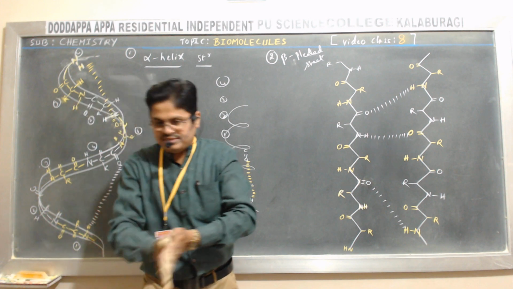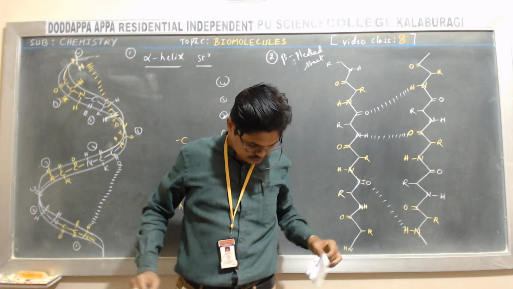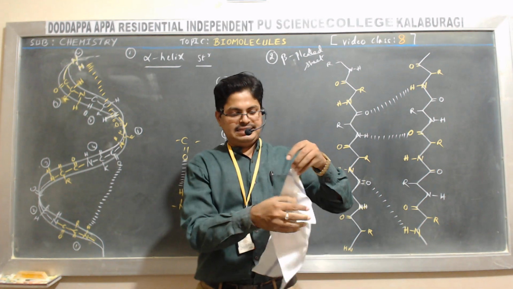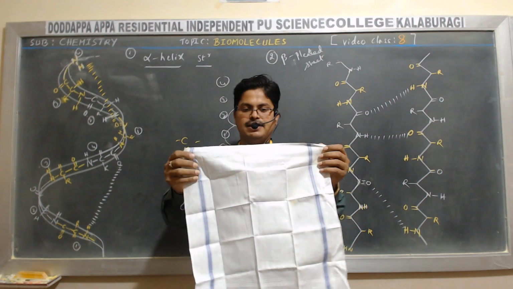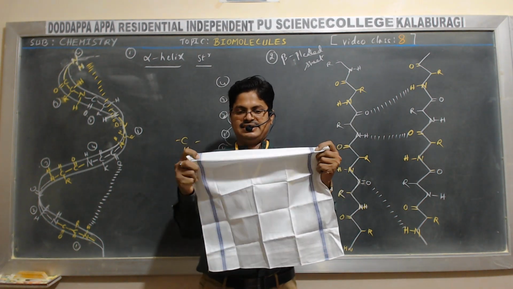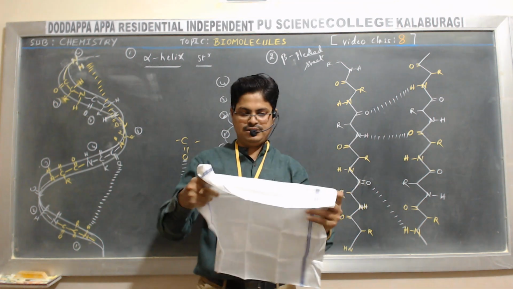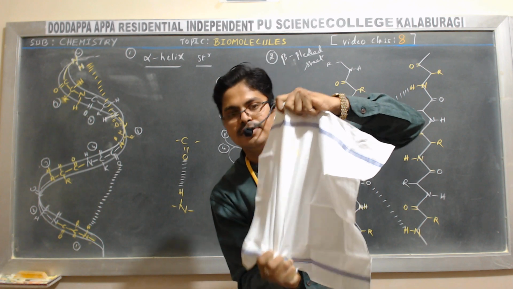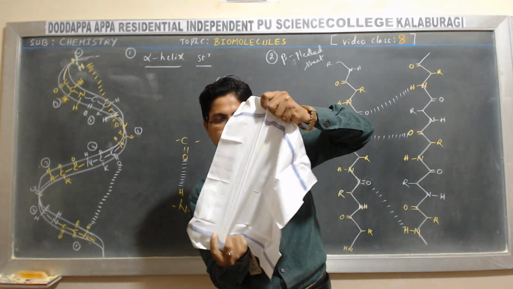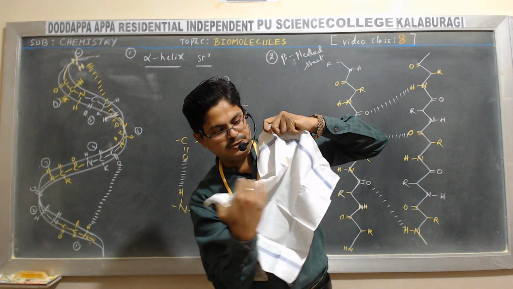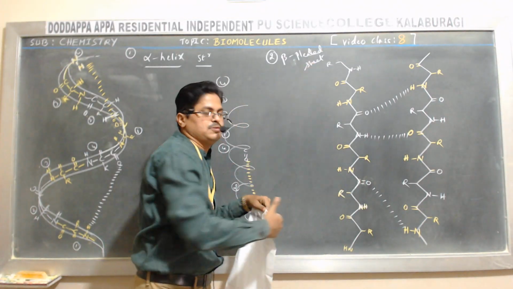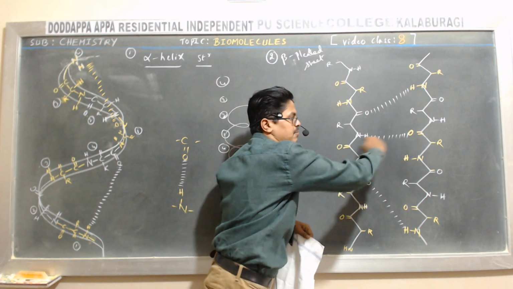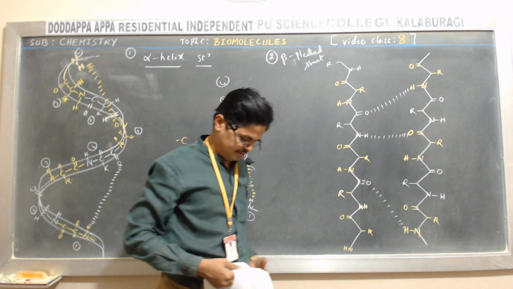Otherwise, you can even imagine this one. For example, look at here. Just I am showing an example here. So this is a kerchief, okay? When I stretch this one, you can see foldings. Okay, you can see foldings now. In between, can you see foldings here? Can you see foldings? So each folding, okay. Similarly, this one also. Each folding means each polypeptide chain lying side by side. They are bound by what? Hydrogen bonding.